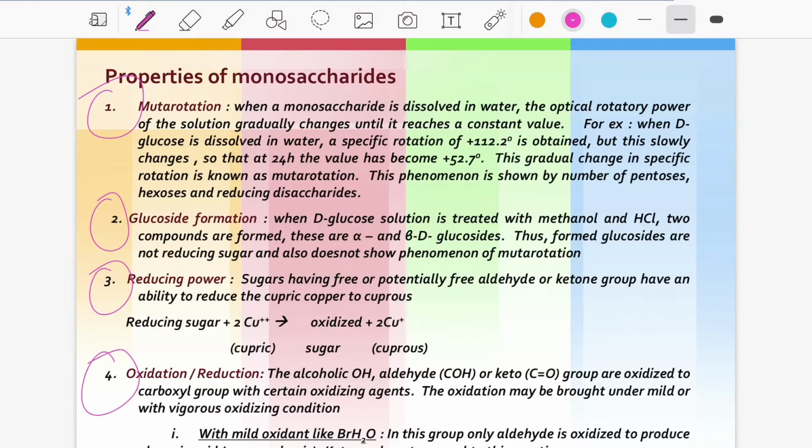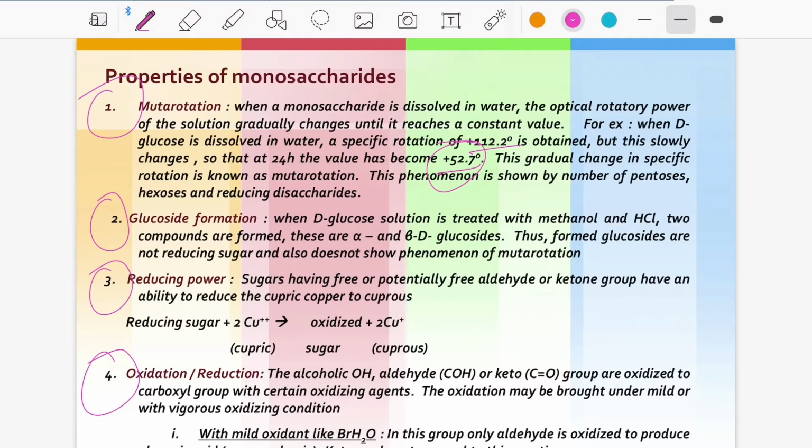When we discuss mutarotation, when a monosaccharide is dissolved in water over a period of up to 24 hours, the angle changes. The specific rotation of plus 112 changes to plus 5.7 degrees. This gradual change in specific rotation is called mutarotation. For glucoside formation, dextro glucose solution is treated with methanol and HCl. Two compounds are formed: alpha and beta D-glucosides. The formed glucosides are not reducing sugars, meaning they can't reduce, and they also do not show mutarotation.